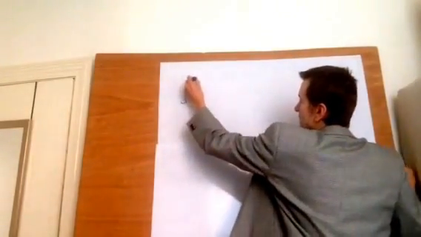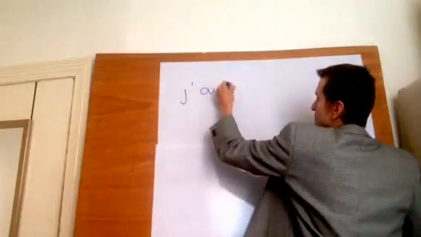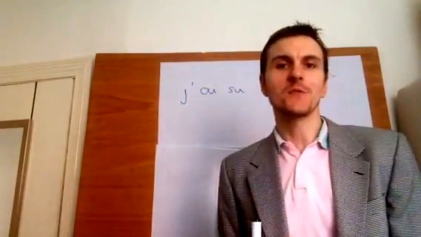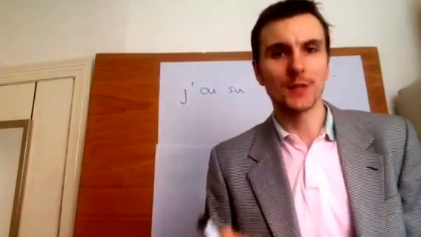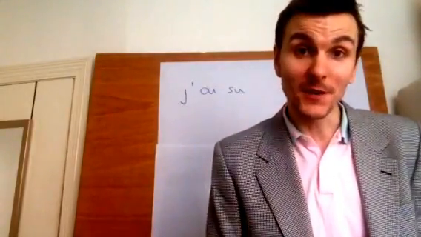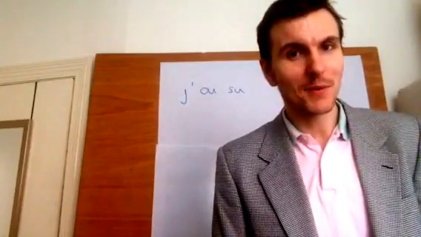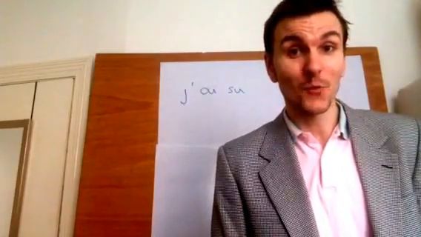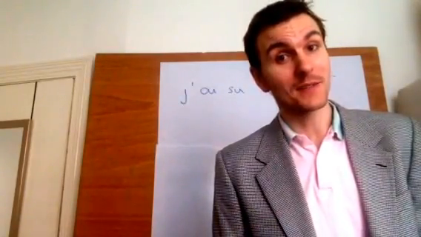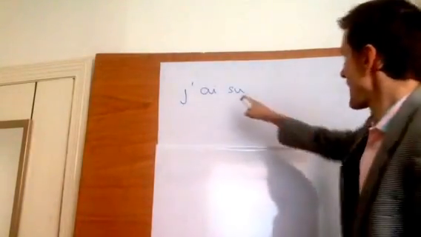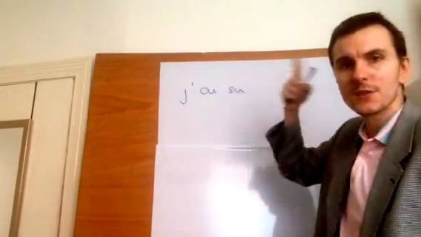So I have known is j'ai su. Yep, but we don't tend to hear that because you tend to hear je savais, I knew. And there's a video coming up in which I explain how we tend to use the imperfect for certain verbs, and the perfect and the imperfect for different verbs. So, I have known, j'ai su, to know a fact.